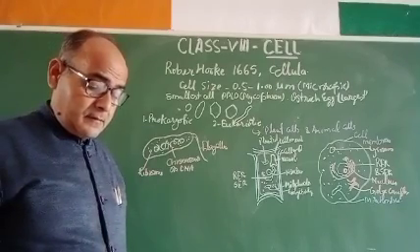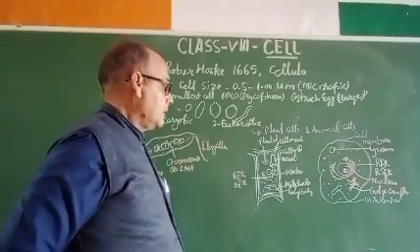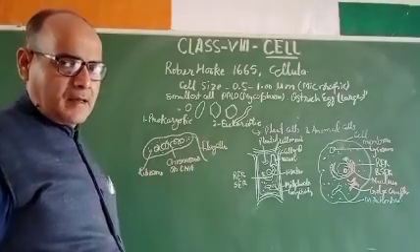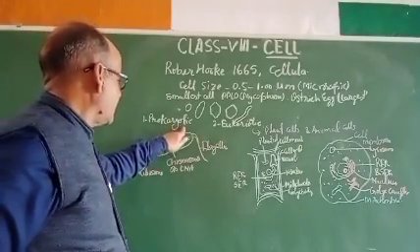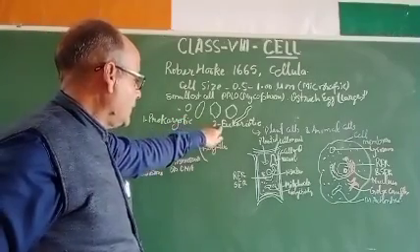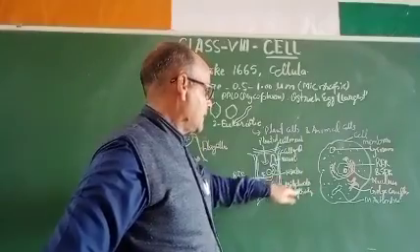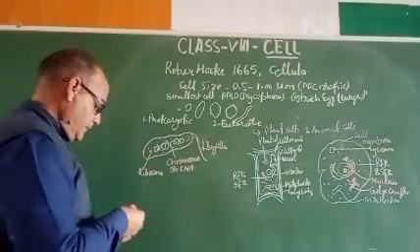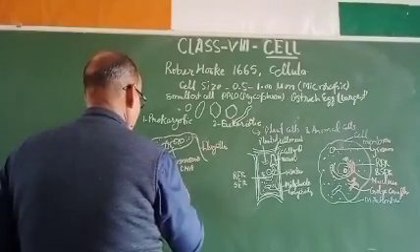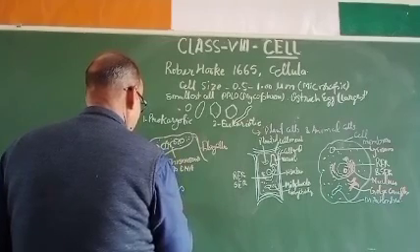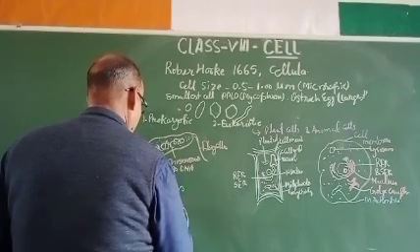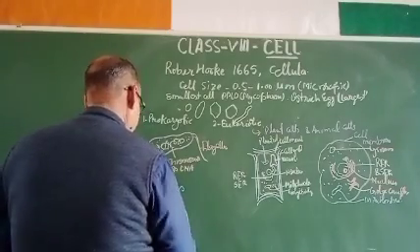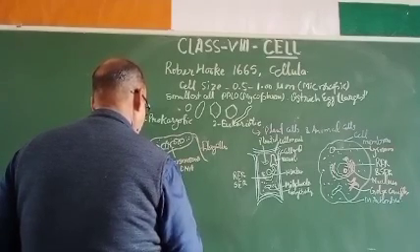Dear student, certain things are there. Some organelles may not be represented in this diagram, but you will see a clear-cut differentiation between prokaryotic and eukaryotic. These are the types of the eukaryotic cell, plant cell and animal cell, and this is the simple type of the prokaryotic cell. Viruses are there, and viruses have a protein coat. This is a protein coat, and inside this there are DNA, RNA, etc.